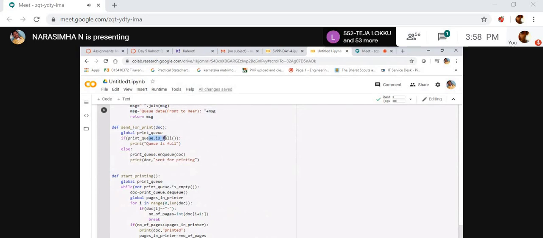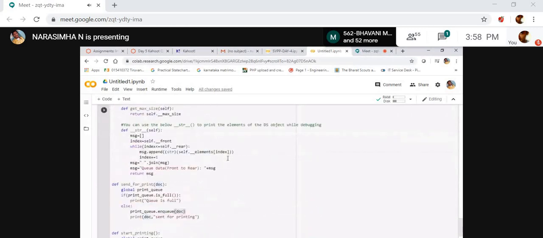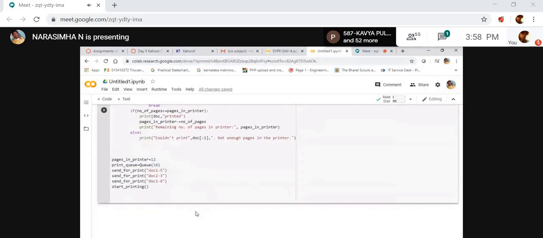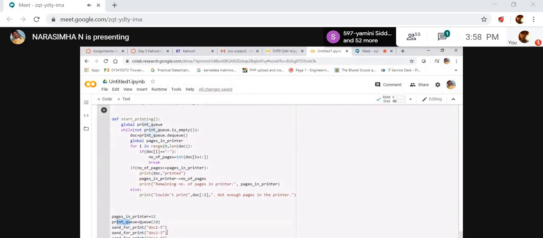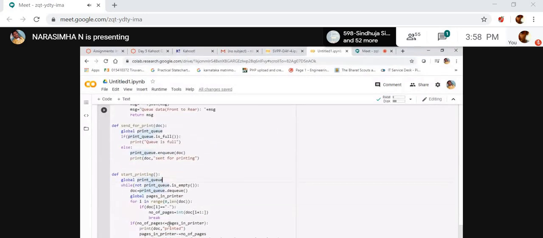What I'm checking is whether the queue is full, right? If the queue is not full, then I just enqueue the document. Print queue dot enqueue. Where is the print queue class present? Here, print queue, I'm giving a variable like this, and print queue dot full, I'm giving. See here, while creating an object, I'm passing an object or not. Yes, I'm creating print queue here. Print queue is queue of 10. Queue of 10 in the sense 10 is the maximum size. Yes, you can give 10 documents.